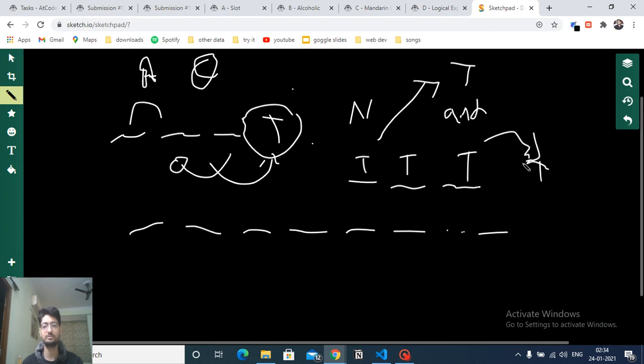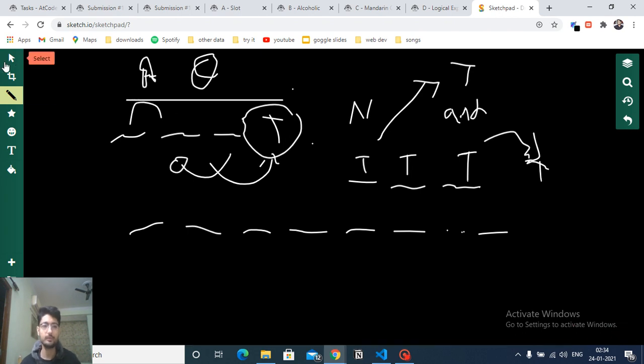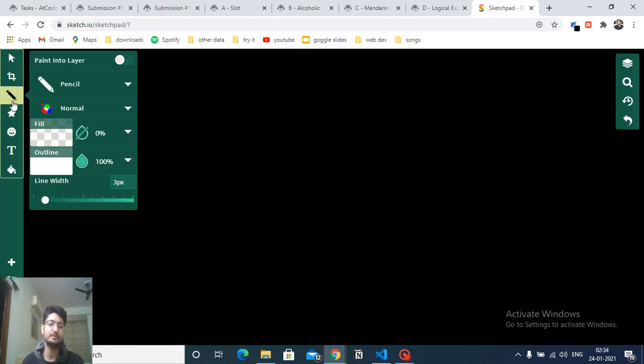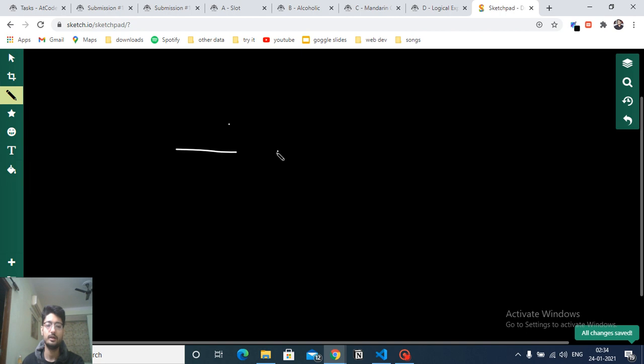And yeah, so this is one possible answer, and you have to find out all possible answers for this particular scenario. Okay, so now what you actually have to do is think in a reverse manner. What reverse manner means is, let's say we have 3 numbers, 3 positions to fill out. Okay, and then it is AND or OR.